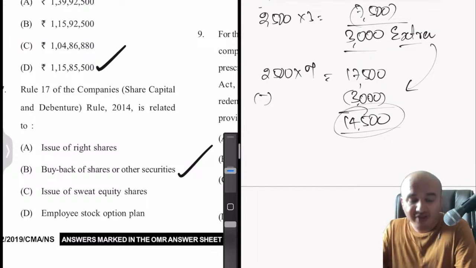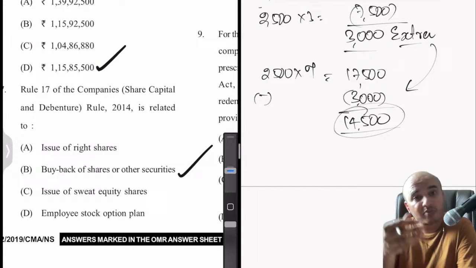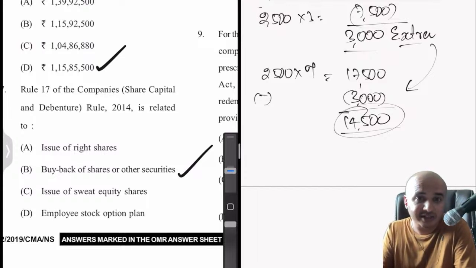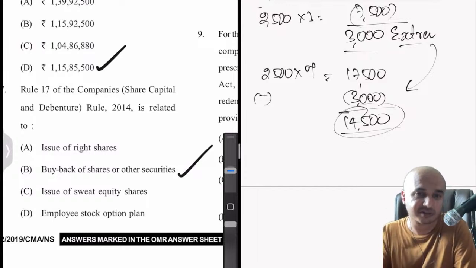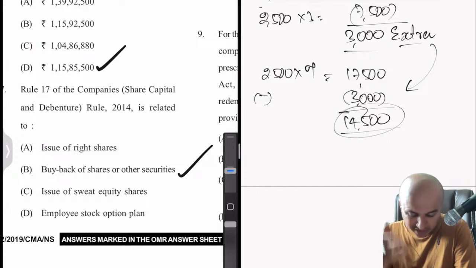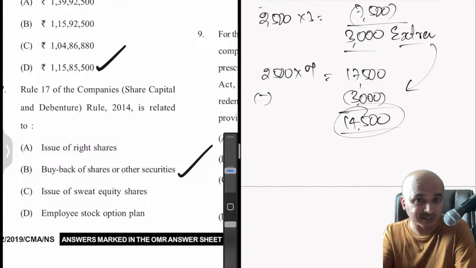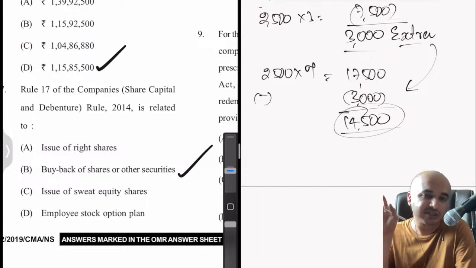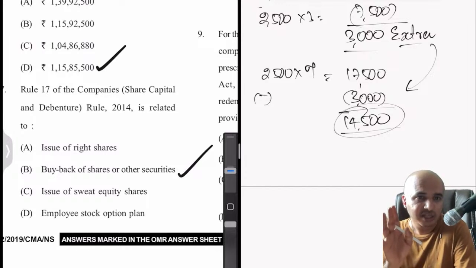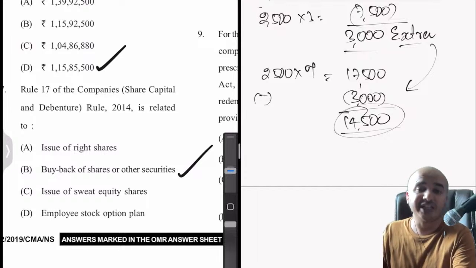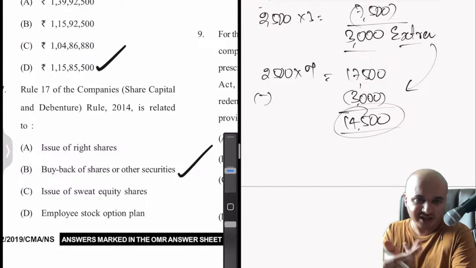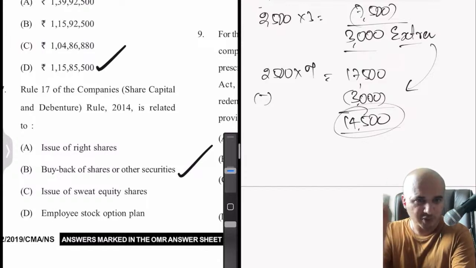Then what else does Rule 17 mention? It also tells us the maximum limit for the buyback. How much is the maximum limit? 25%. 25% of what though? Of paid up share capital and free reserves of the company. Then, once you pass the board resolution or special resolution, whichever is required according to the percentage of shares being bought back, you should complete this whole process within 12 months from the passing of the resolution. So this is what is generally mentioned in Rule 17. If you are able to remember this, then easy 1 mark. There is nothing much to do here. It's purely based on memory.